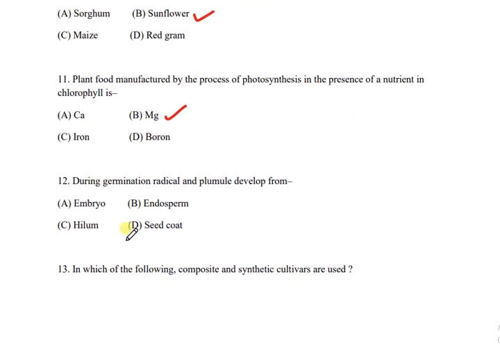Then moving forward to the next question, that is question number 12. During germination, radicle and plumule develop from which part? Embryo, endosperm, hilum, or seed coat? And the correct answer is A, that is embryo.